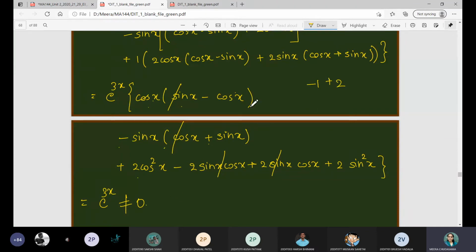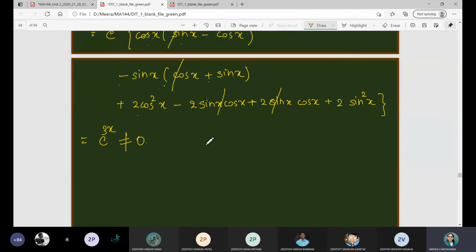So finally 1 will be the simplification, and hence e raised to 3x will be the final determinant, which is always not equal to 0 for all x. Therefore we can say the given functions, that is e raised to x sin x, e raised to x cos x, and e raised to x are linearly independent.